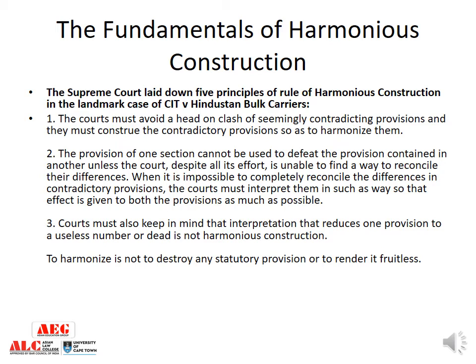Now, the five principles of harmonious construction, or basically four main principles of harmonious construction, were given to us by Supreme Court in CIT versus Hindustan Bulk Carriers. The first is the court must avoid a head-on clash of seemingly contradicting provisions, and they must try to construe the contradictory provisions so as to harmonize them. Court should make peace or harmony between the two contradictory provisions.